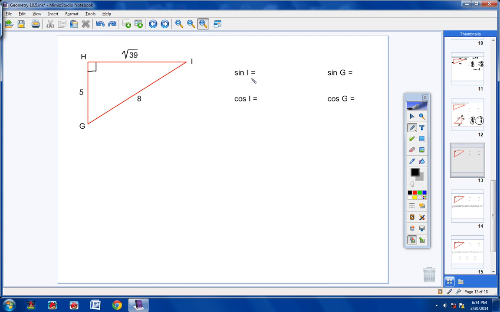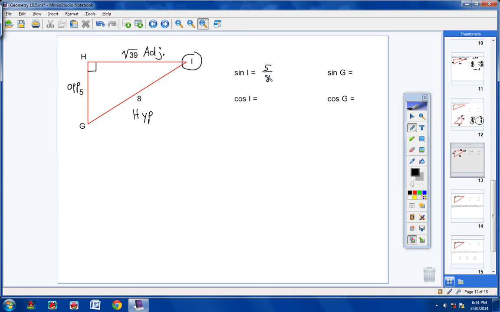Let's go ahead and take a look at finding the sine of I and the cosine of I. So we're dealing with angle I, so I'm going to come over here and circle I. As soon as I circle I go straight across, and I'm going to call this 5 my opposite side. Then I find my 90 degrees, I go straight across. This is my hypotenuse. And then I find my other side, the only side left, and I call that my adjacent side. Now, what's the trig ratio or formula for sine? Well, it's opposite over hypotenuse. So that would be 5 over 8, because your opposite side is 5 and your hypotenuse is 8.